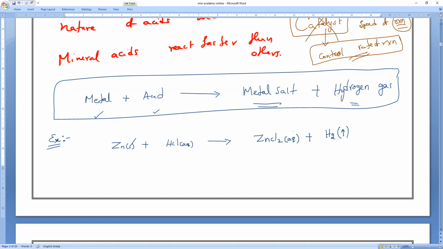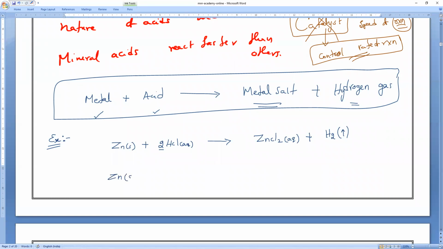Now I'm giving only 2 seconds. Balance the equation and tell me, who will say first? Let me see. This is already a very familiar equation. 2HCl. Only one thing we have to balance. What do we have to balance, guys? Chlorine. Here you can see chlorine has 2, but here only 1. So I have to multiply with 2. That's all. Hydrogen is also 2. That's right. So this is the first reaction.